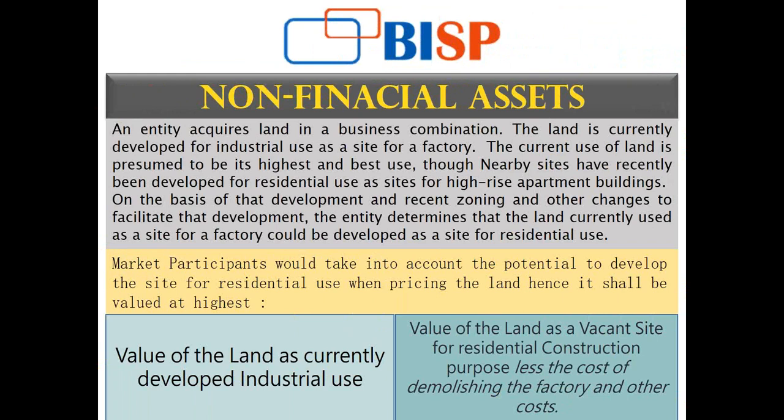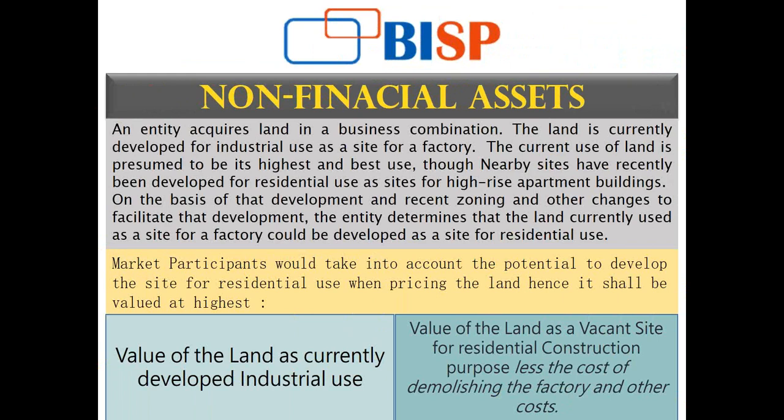Now let us understand non-financial assets with the help of an example. There was an entity that acquired land in a business combination. The land is currently being used as a factory and is situated in an industrial area.